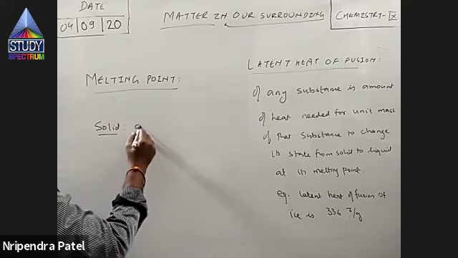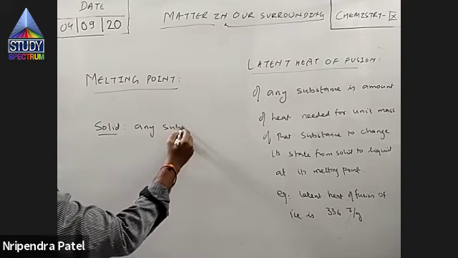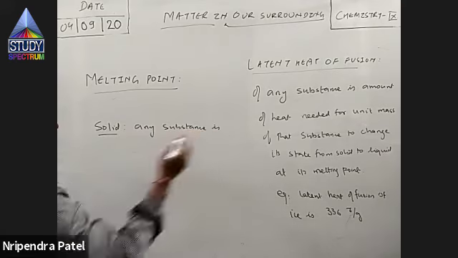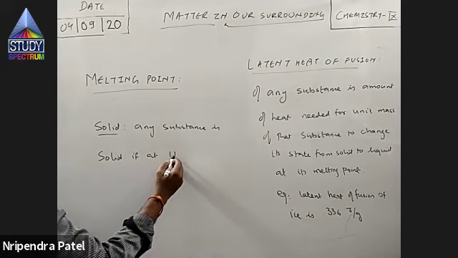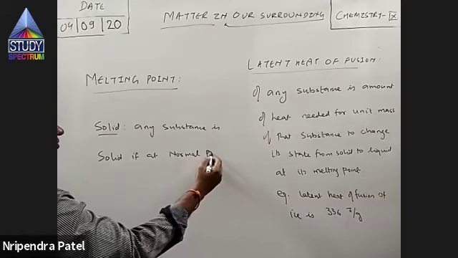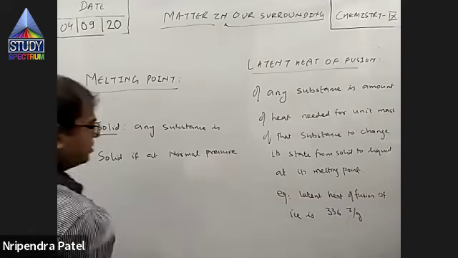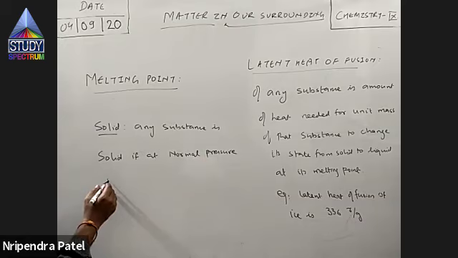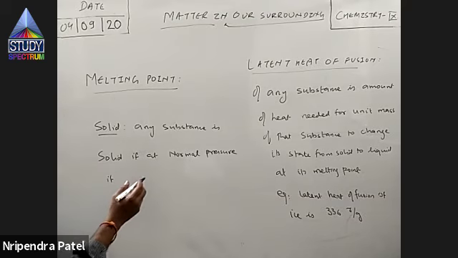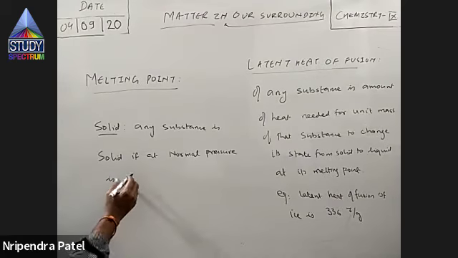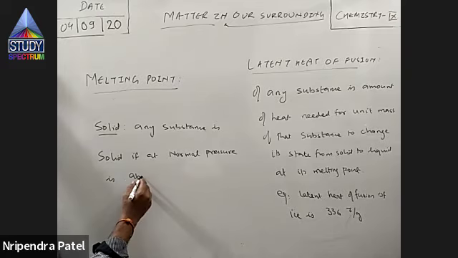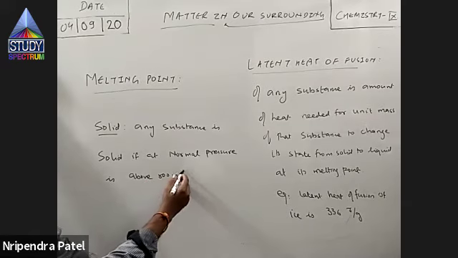Any substance is solid if, at normal pressure, we call it 1 atmospheric pressure, its melting point is above room temperature.